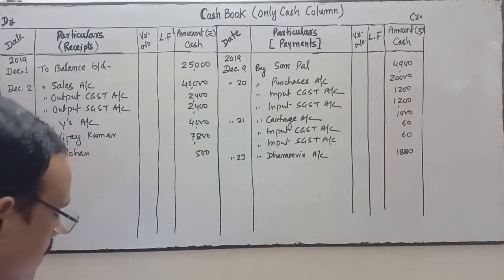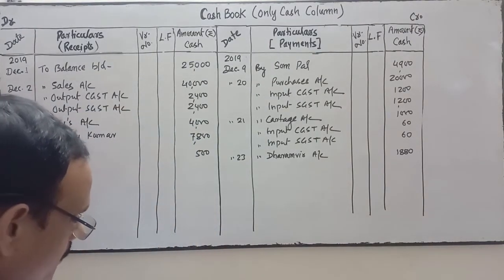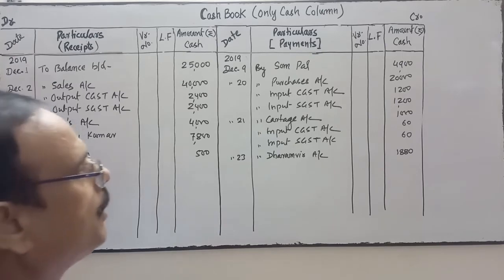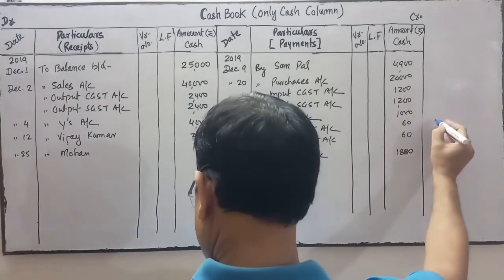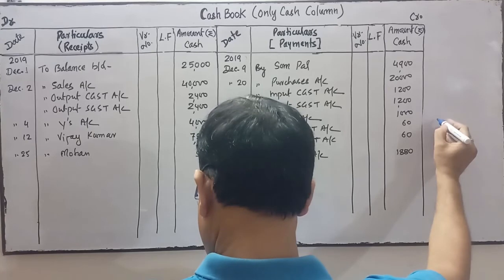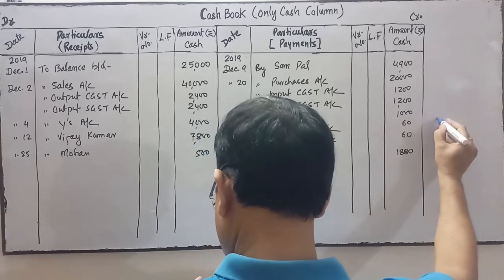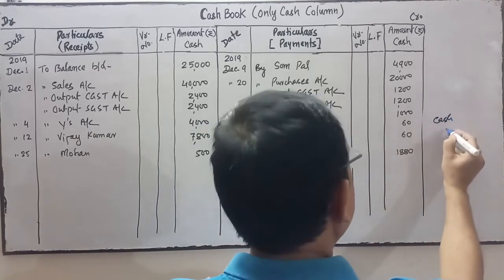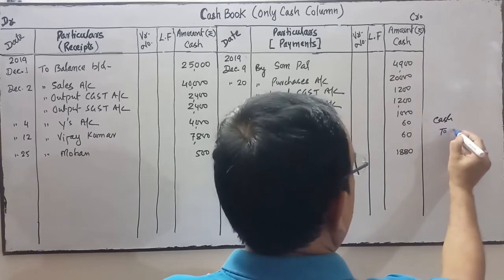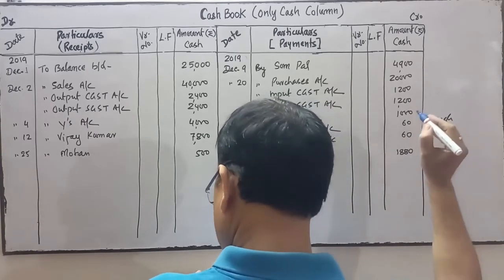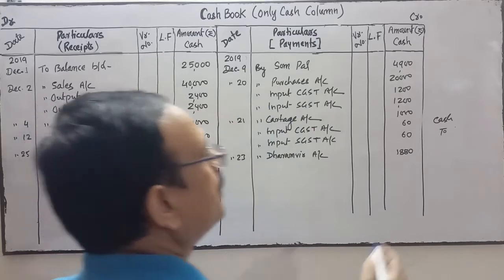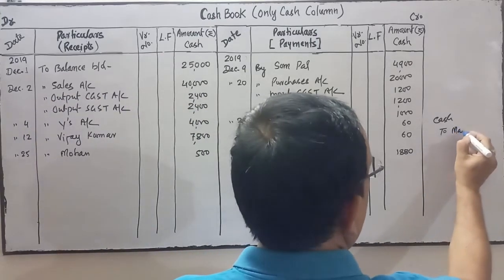Transaction: received, borrowed from Mahavir. So cash account debit to loan from Mahavir. We write the loan from Mahavir or we write Mahavir's loan.